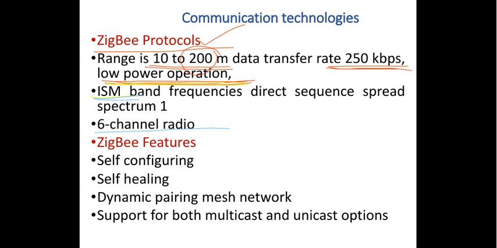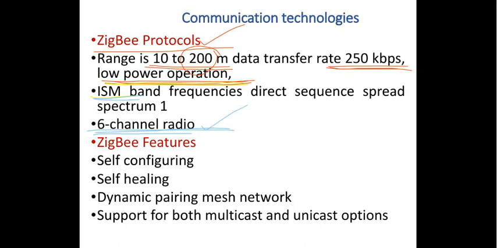One is called the endpoint, the other one is called Zigbee to Zigbee device routing, then Zigbee network coordinator, Zigbee IP coordinator, Zigbee to Zigbee router and Zigbee to IP host. This router, coordinator, host: these are all the different configurations in which your Zigbee communication technologies can take place. So that is the reason why it is called a 6-channel radio. Let us not worry much about these things right now.